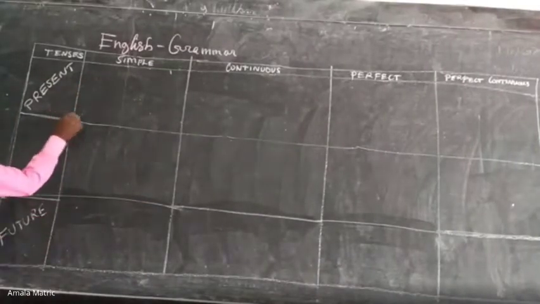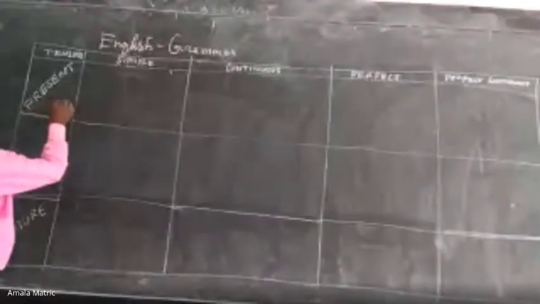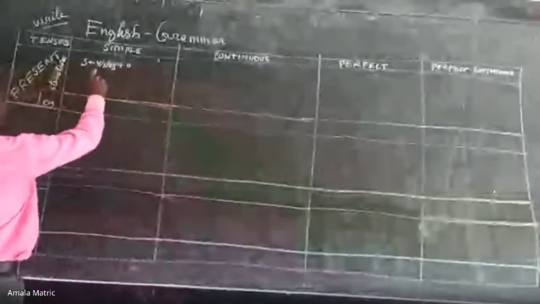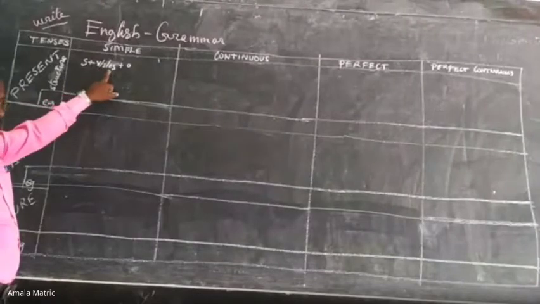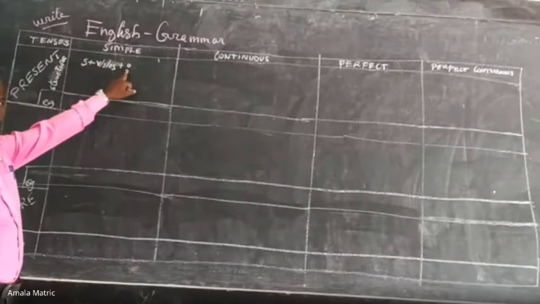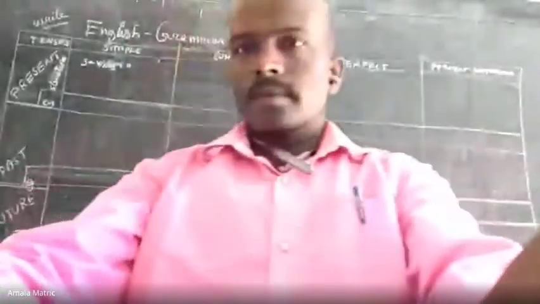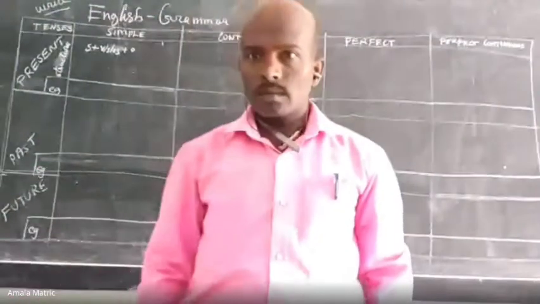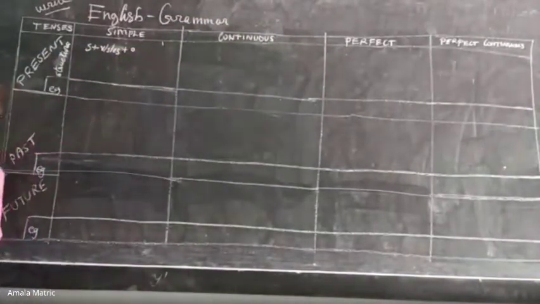First, I will write the example in this corner. Always the example will be given in this corner. The structure is subject, verb, where sometimes we should add s or es to the verb, plus the other part. It may be the object or another part of a sentence.